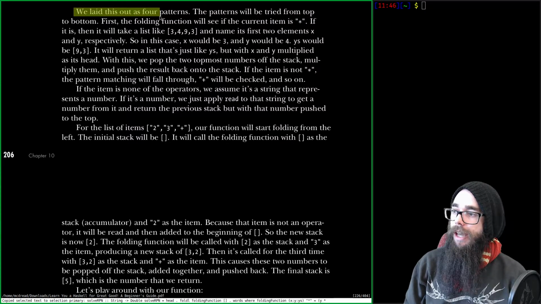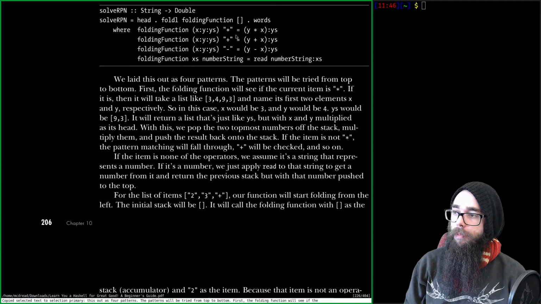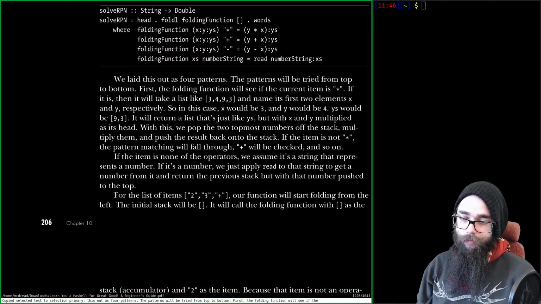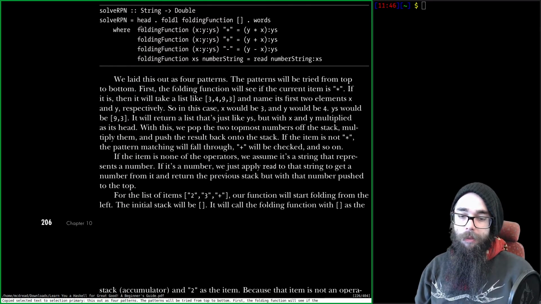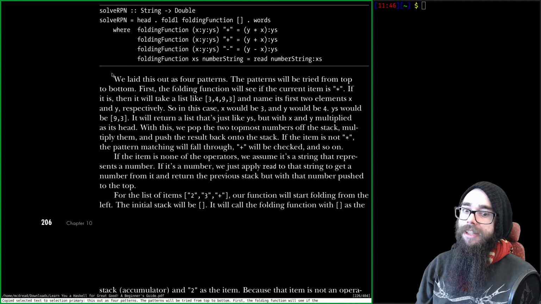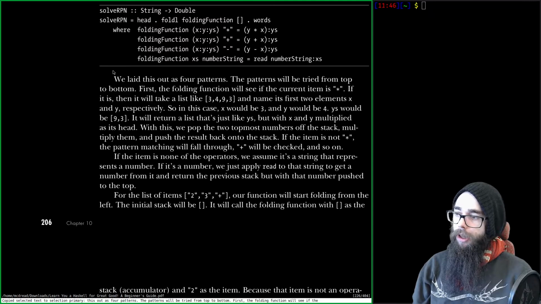Right, we laid this out as 4 patterns. The pattern matching will be tried from the top to the bottom. Yep. First, the folding function. Actually, let's keep the function right here. Let's not remove it from the string. Volgatino tab looked it up and says, yeah, it is floating. And it's integral for the int and the integer. That's called an integral.